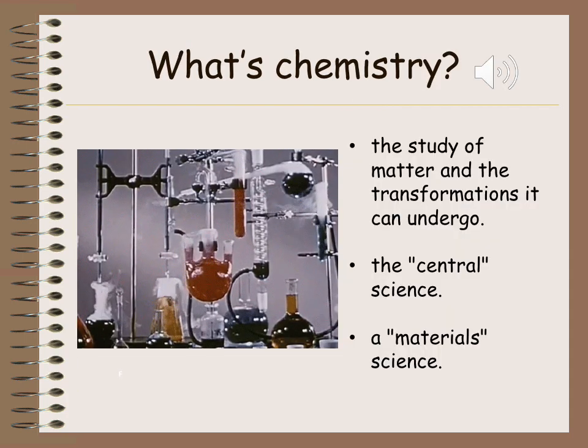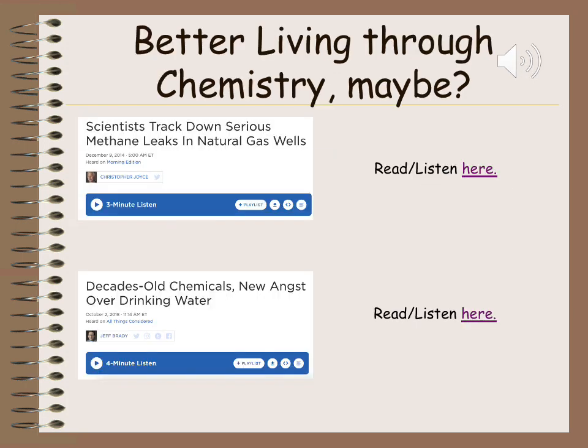Chemistry is often called the central science or material science because it's found in almost every scientific subject. For example, biology, physics, and even engineering all involve chemistry. Like all subjects, there's an upside and downside to chemistry. Read or listen to the following articles and determine for yourself. Is it truly better living through chemistry?